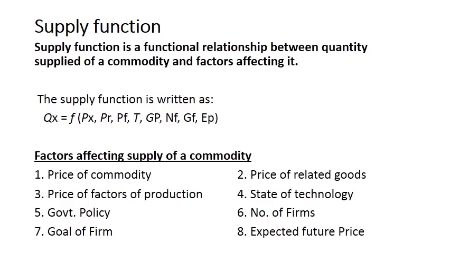Those goods which are consumed jointly, for example, pen and ink, car and petrol. These goods are consumed jointly. If you are having pen but you don't have ink, then that pen is of no use. If you are having ink and you don't have pen, then that ink is of no use.